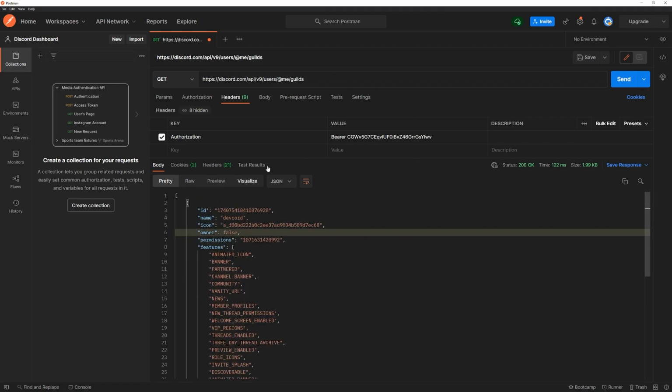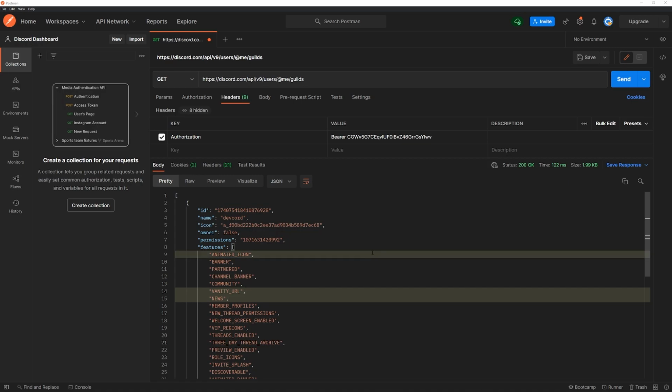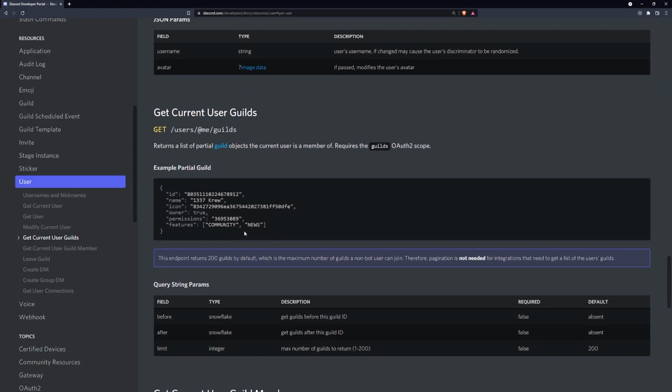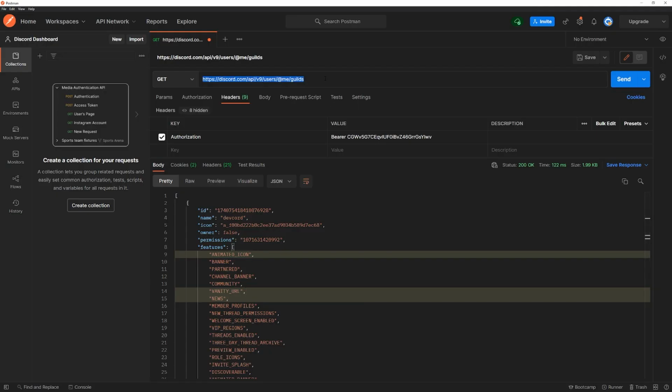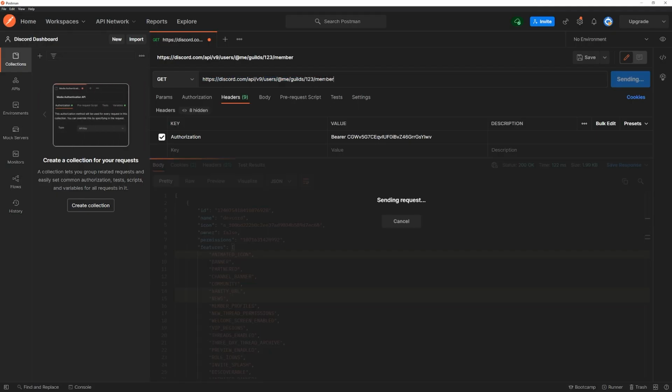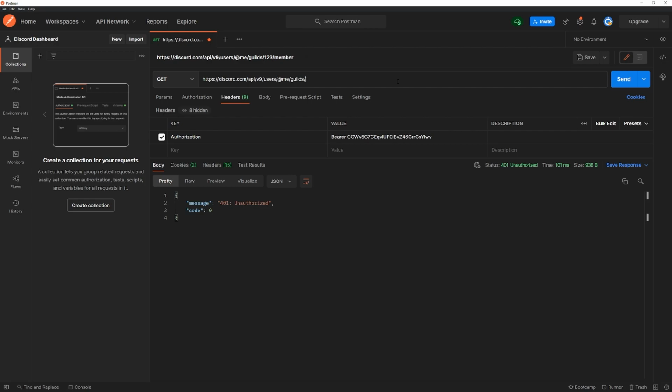Okay, so this is the start. We're going to have to actually make a call to this endpoint to get all of the guilds that the authenticated user is in. Okay, what's next is we need to get all of the guilds that the bot is in. So I'll show you how to do that in just a sec. I just want to make sure that there's nothing else that I'm missing from here, so that way I can show you if there's anything else. Yeah, so I don't think we are going to be able to call this endpoint. I think this is actually only allowed for bots, but that's okay.